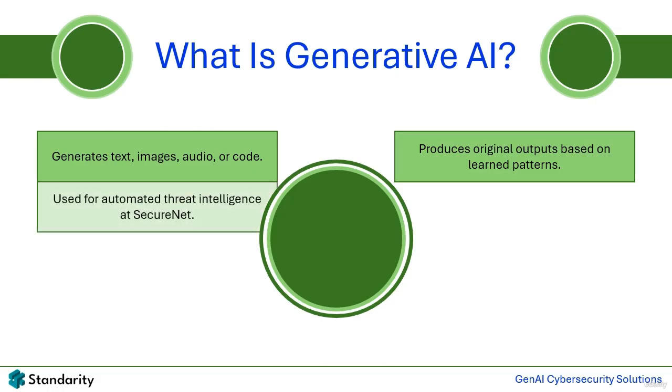For example, SecureNet Solutions Incorporated uses generative AI to automate threat intelligence reports, creating detailed documents by analyzing real-time data about evolving cybersecurity threats.